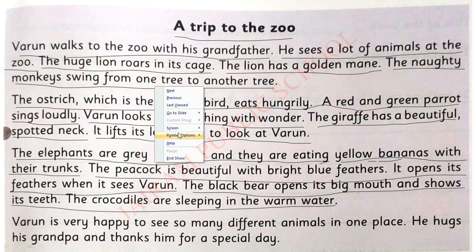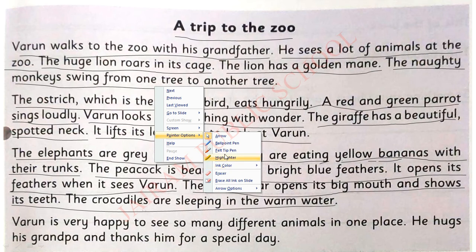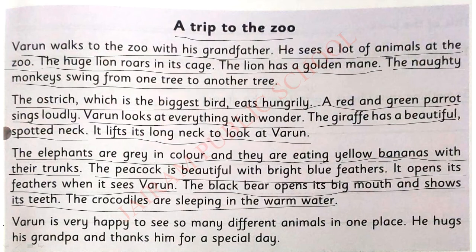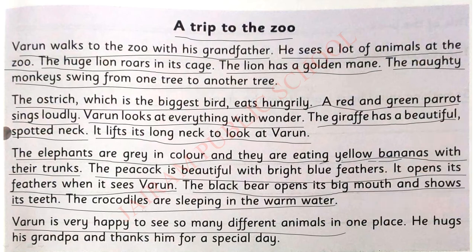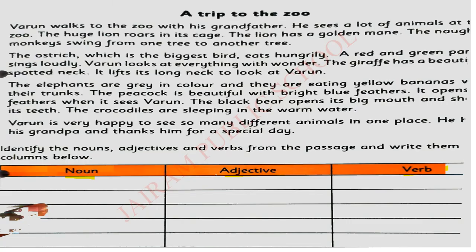And the last one, Varun is very happy to see so many different animals in one place. He hugs his grandpa and thanks him for a special day.